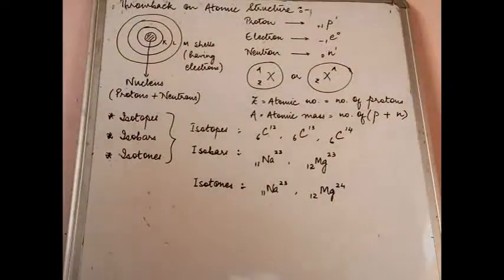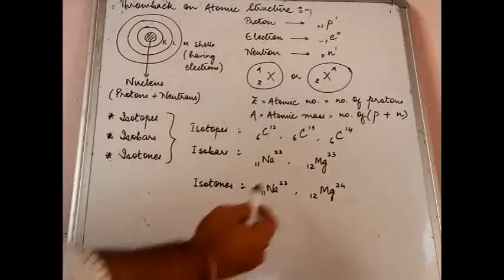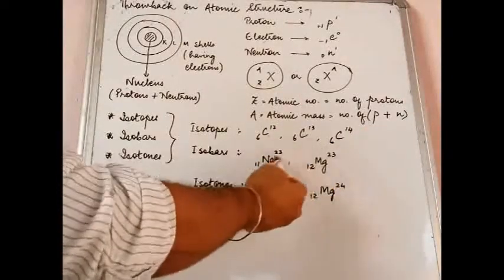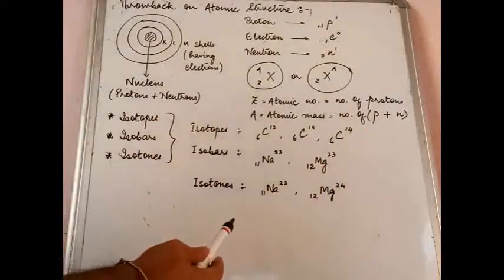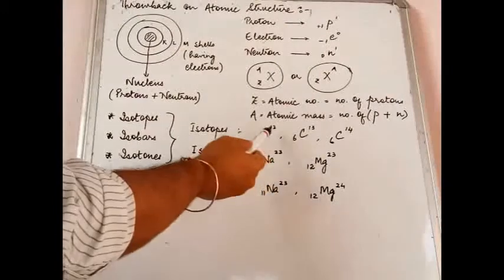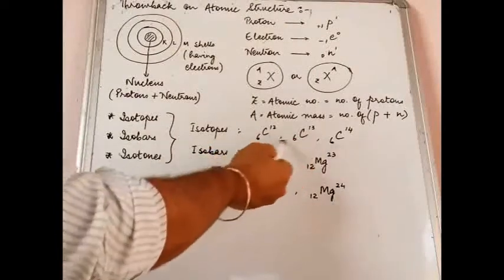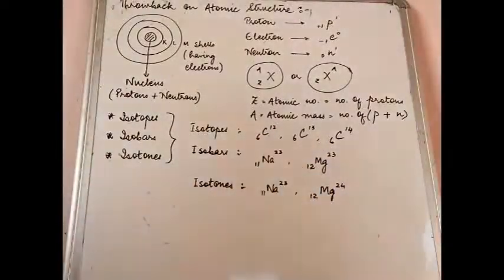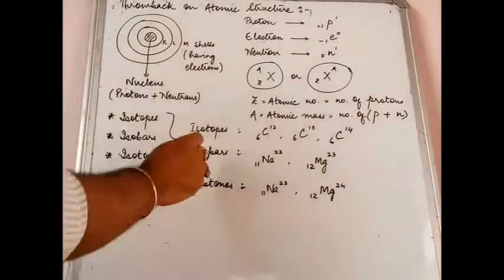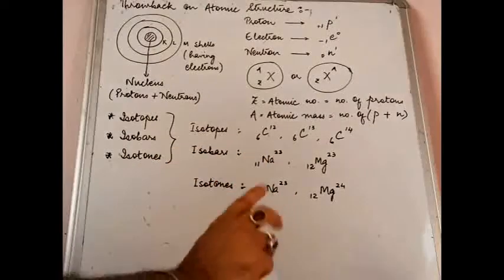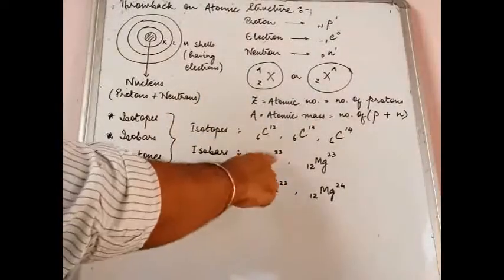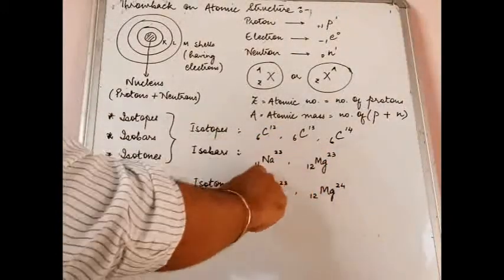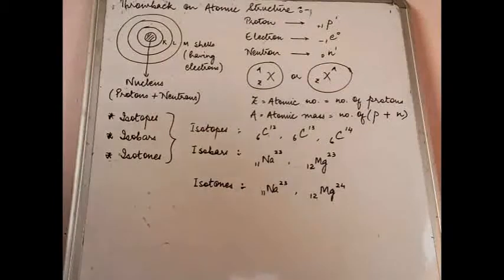What is the similarity? Look at this part only and tell me the similarity. Yes, the atomic masses are the same. So this time it's the opposite. In isotopes, the atomic numbers were the same, masses were different. Here, atomic masses are the same, atomic numbers are different. So the definition will be: isobars are atoms of different elements, sodium and magnesium are not the same, they are different, having the same mass number but different atomic number. This you have studied in chemistry also.